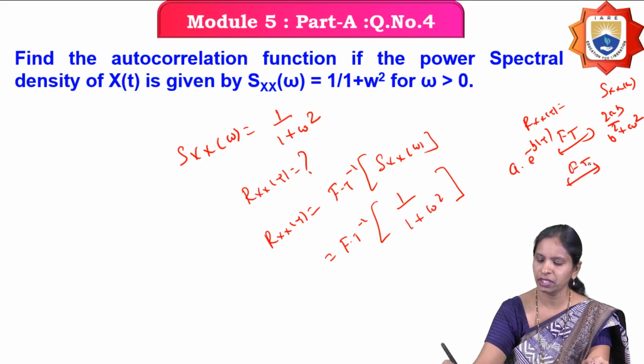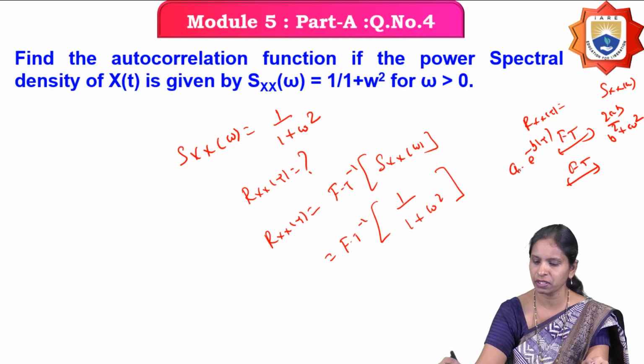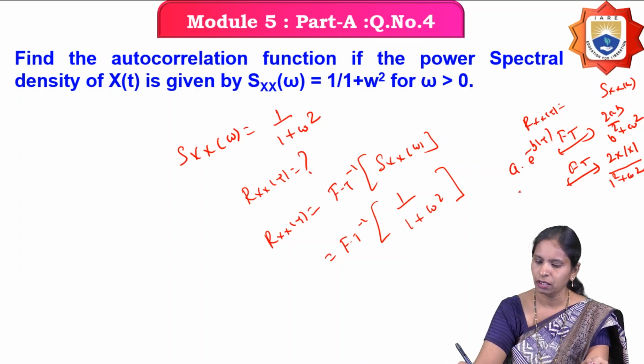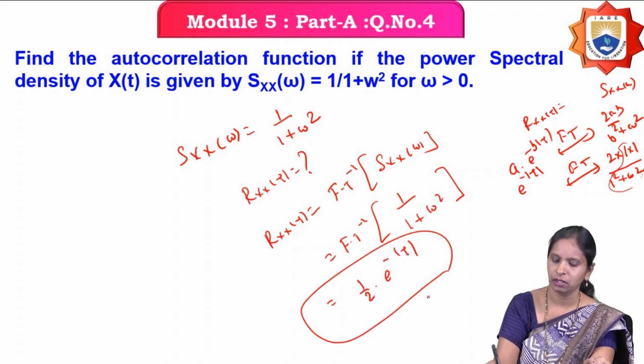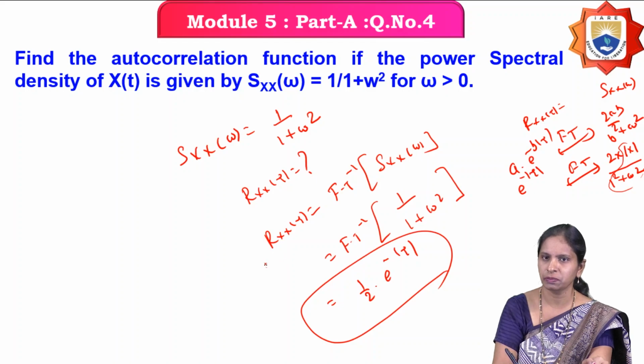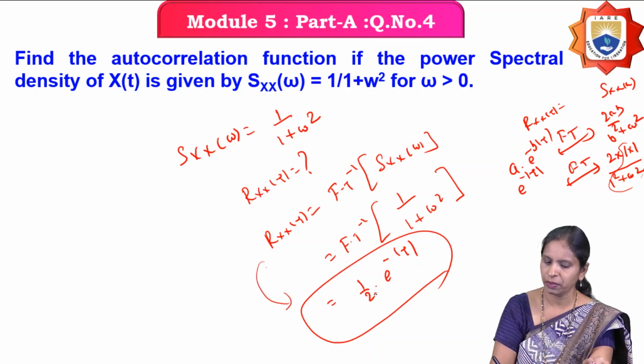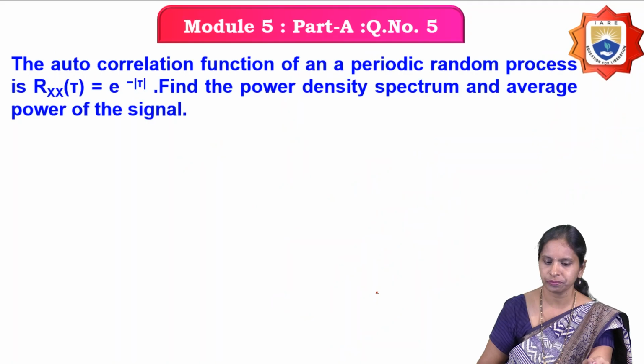Now, what do you want? You want the inverse Fourier transform of 1 by 1 plus omega square. Here, with a equal to 1 and b equal to 1, we get 2 into 1 by 1 square plus omega square, which corresponds to e power minus mod tau. But we want only 1 by 1 plus omega square, so bring the 2 here, and we get 1 by 2 into e power minus mod tau. Therefore, the autocorrelation function of the random process is 1 by 2 into e power minus mod tau.